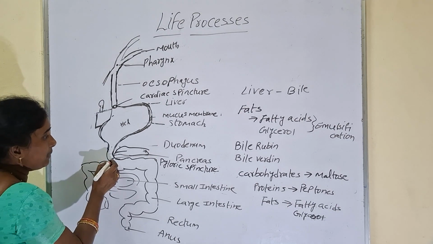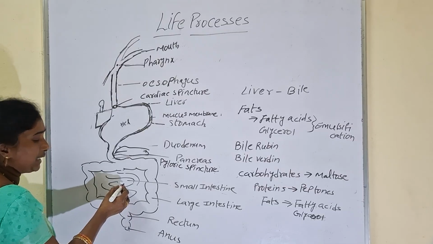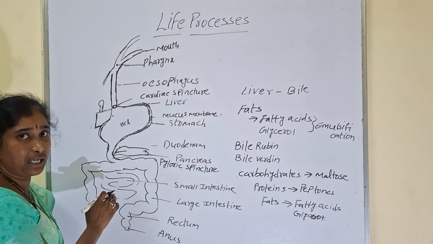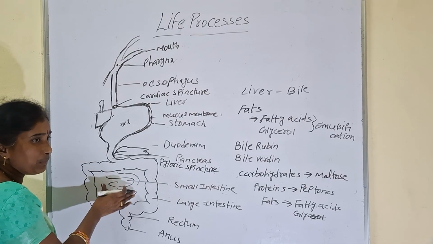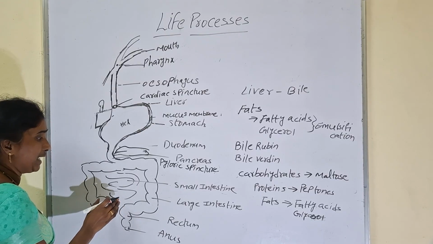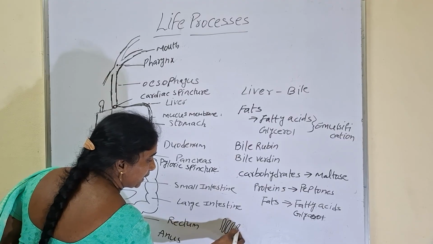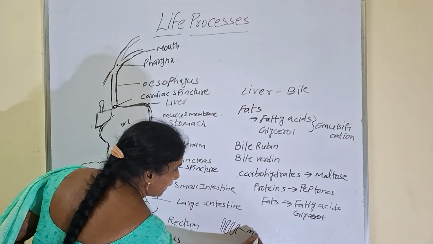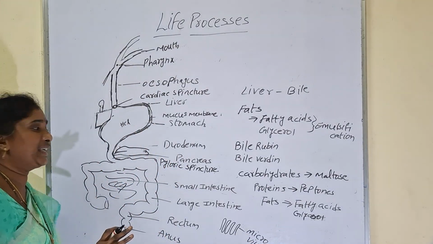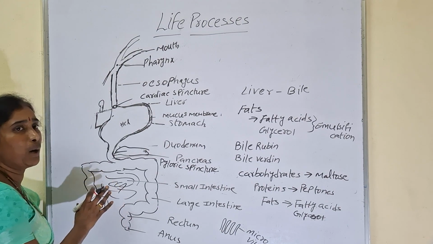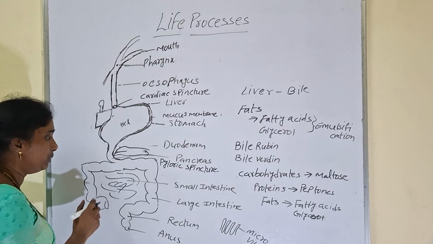So when the pyloric sphincter opens, from the stomach through the duodenum, food enters the small intestine. The small intestine is the largest part of the alimentary canal. Nearly it is 5 to 6 meters. Here, maximum time food will be stored in the small intestine. In the small intestine, we can find many finger-like projections, many foldings. These foldings are called villi and microvilli. These microvilli are helpful to increase the surface area. Complete digestion will happen in the small intestine only. After complete digestion, through these villi, digested food will be absorbed into blood.